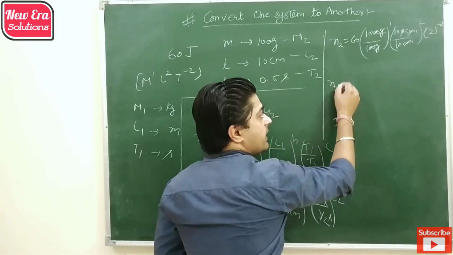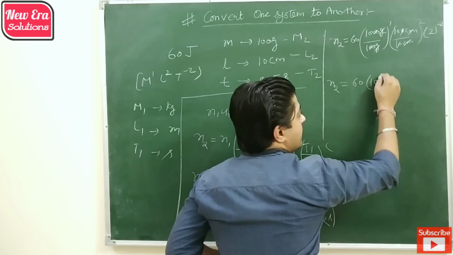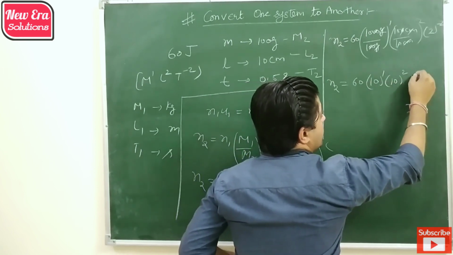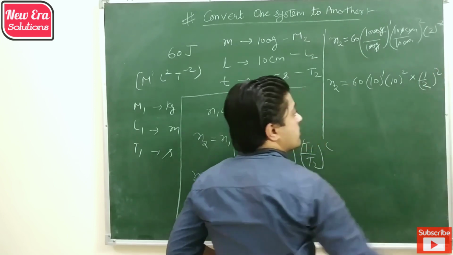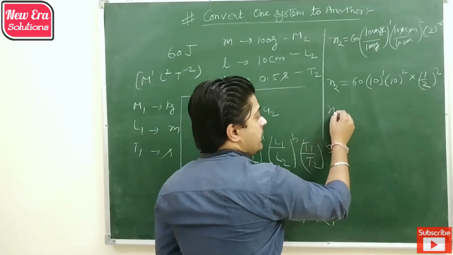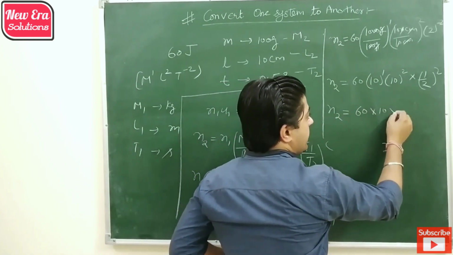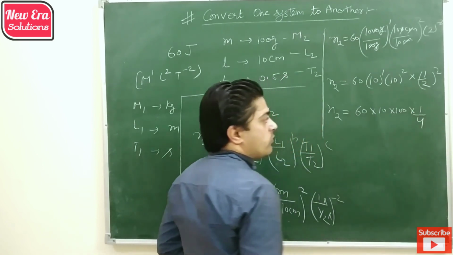By simplifying it, we get 60 into 10 raised to power 1, 10 raised to power 2, into 1 by 2 square. So n2 is equal to 60 into 10 into 100 divided by 4.